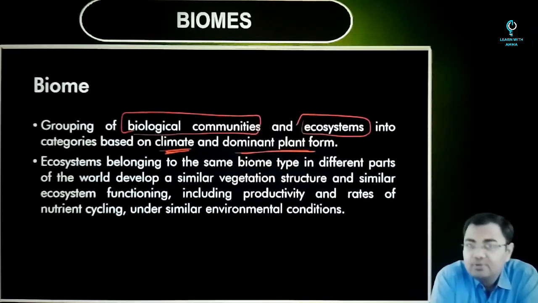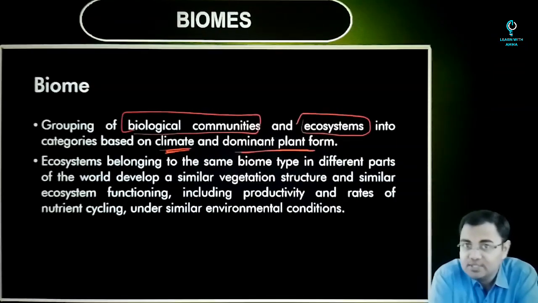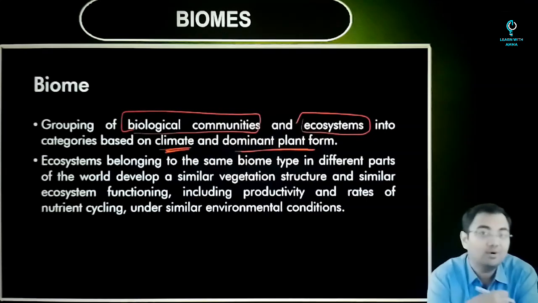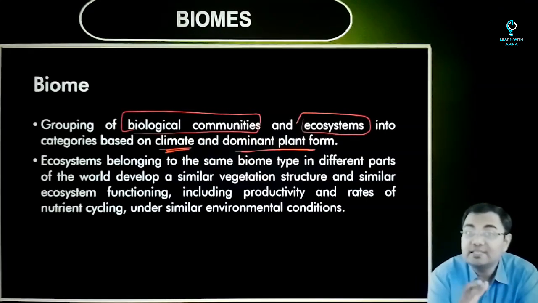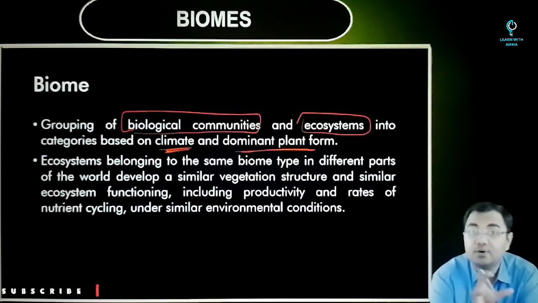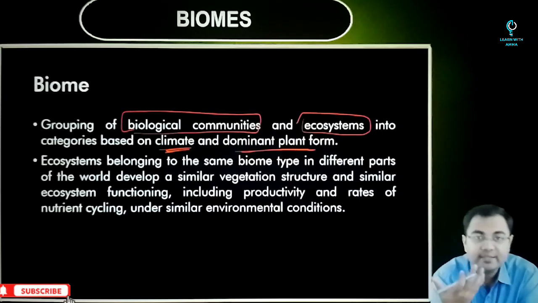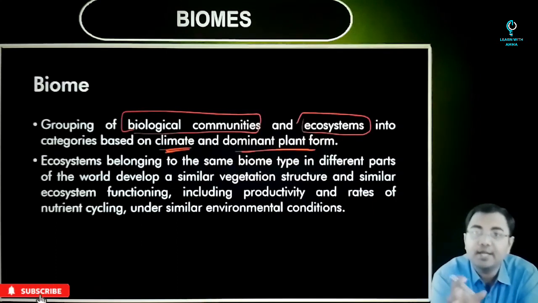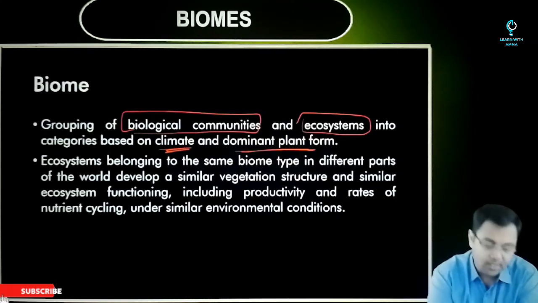But normally when we talk about a biome, it is characterized by the type of vegetation that you see there. So that's why we talk about the forest, the grassland, the tundra. We are talking about all these terms because the primary factor on which we base the classification is the different kinds of flora found in a given region. So that becomes a very prime basis on which we define what kind of biome exists in a given region.